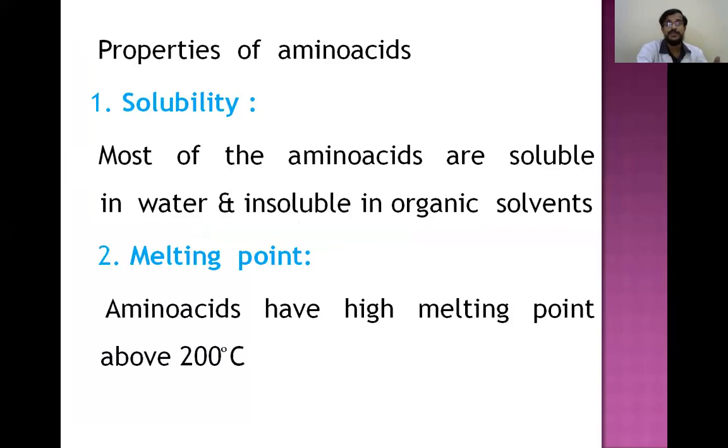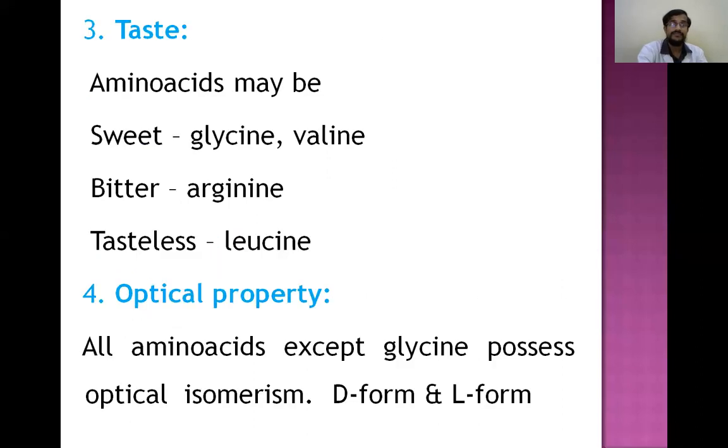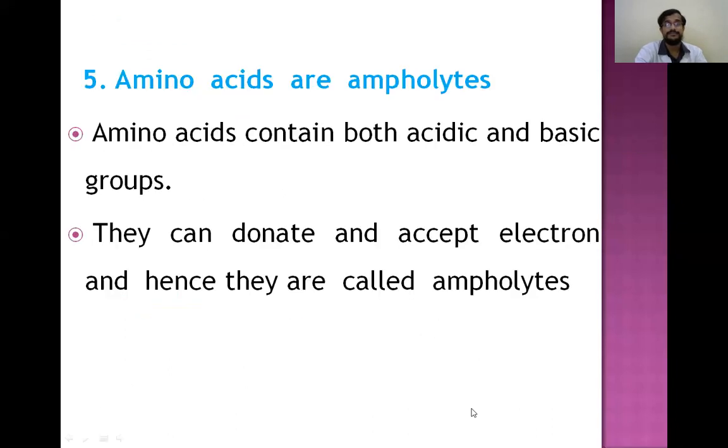So, the general properties of amino acids. We had seen the properties of proteins by which we can identify them. Similarly, we are going to see the general properties of amino acids. Solubility: they are generally soluble in water, and the melting point is a little high for the amino acids. And taste: different amino acids have different tastes. And optical property: almost all the amino acids possess optical isomerism, except glycine, because glycine has only 2 carbon atoms. Remaining amino acids have D and L forms.